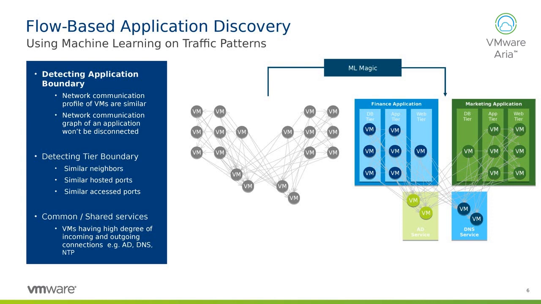So one of the easiest methods to automate this for you within Aria Operations for Networks is to use flow-based application discovery. This allows us to take the flows that we're ingesting within the product and study those flows and use machine learning magic, as we call it, to group those, as we can see, into our finance application, our marketing application, and see things like our Active Directory services that our virtual machines require access to.